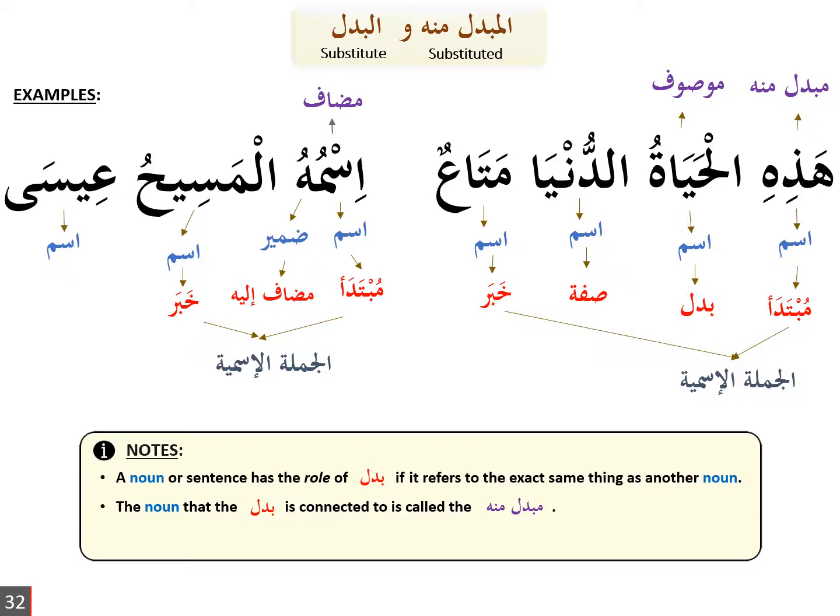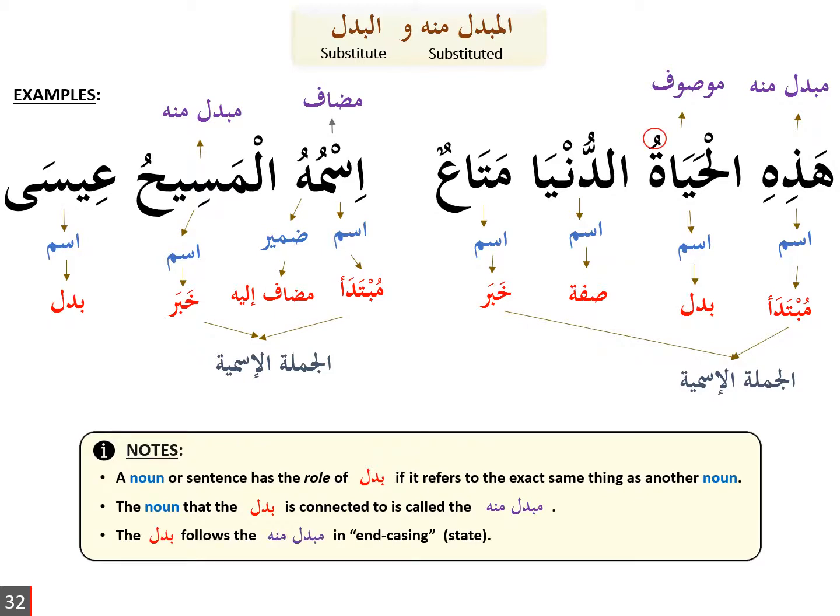Number one. And number two, is the word Isa describing the word al-masihu? So Isa is not describing al-masihu, even though they do match in all the four ways of sifa and mawsuf relationship. But we see that Isa is actually a substitute of al-masihu. So Isa takes the role of badal, and al-masihu will be called the mubdal minhu.